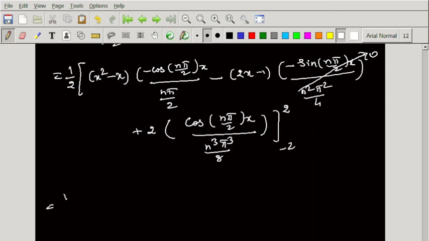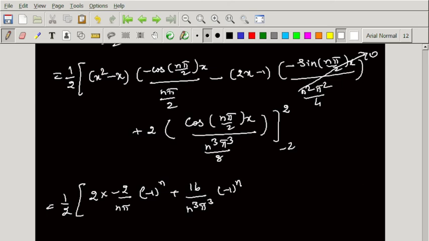And we apply the limits. So I am substituting 2 here. 2 square is 4, 4 minus 2 is 2. Here into, I am taking the reciprocal, minus 2 by n pi. When 2 is substituted, cos n pi is minus 1 power n, plus this one reciprocal, this becomes 16 divided by n cube pi cube, and this becomes minus 1 power n.